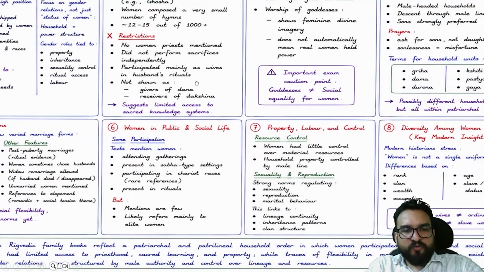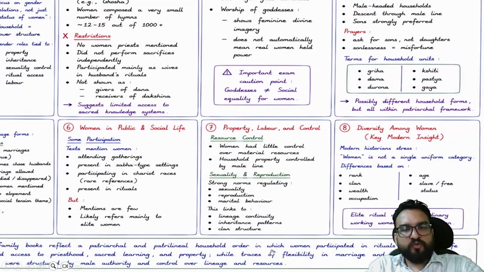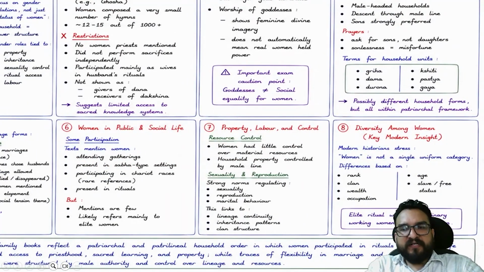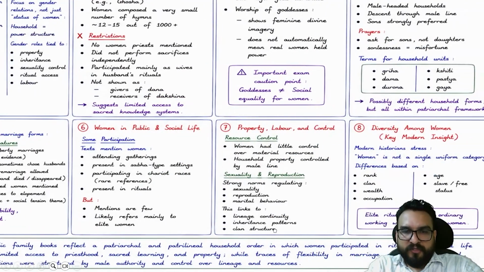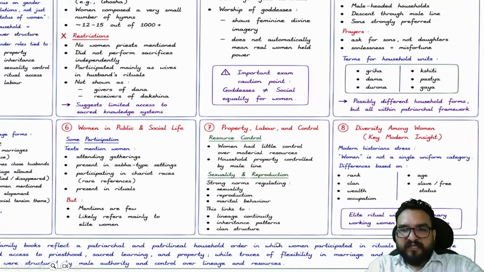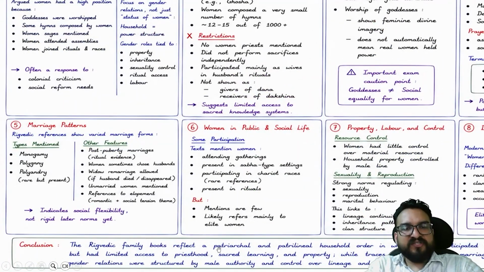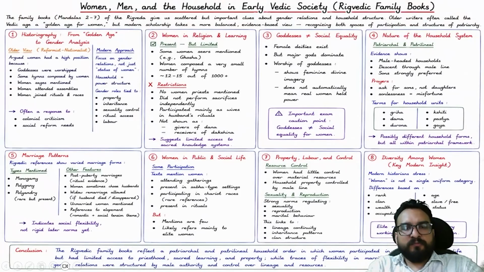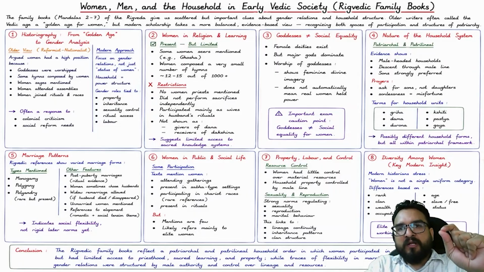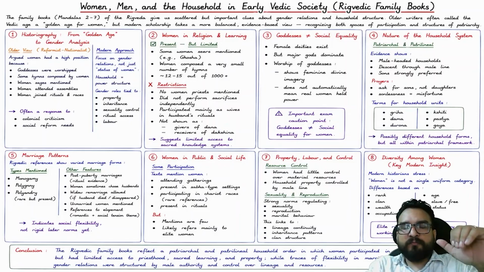The Rigvedic family books reflect a patriarchal and patrilineal household order in which women participated in rituals and social life but had limited access to priesthood, sacred learning, and property. While traces of flexibility in marriage and mobility existed, gender relations were structured by male authority and control over lineage and resources. But obviously, you will be finding a balanced conclusion for you. इस पे focus करो, read it multiple times, and create your vocabulary with respect to this. Perfect, right? But with respect to this, you will find this was the early Vedic society position of women.